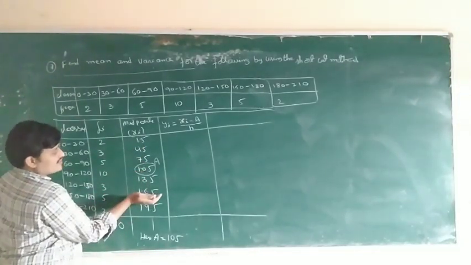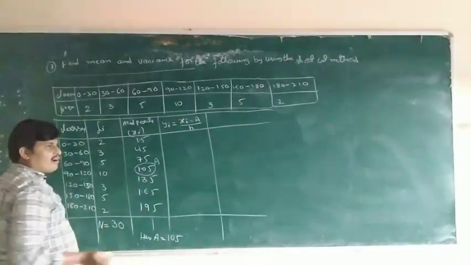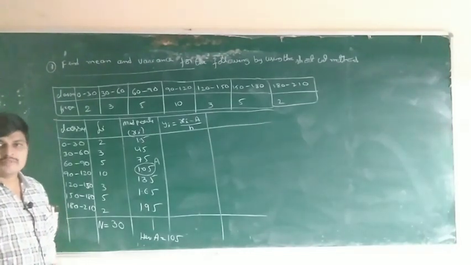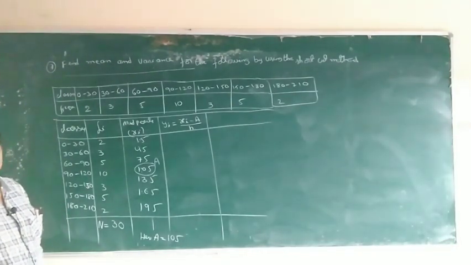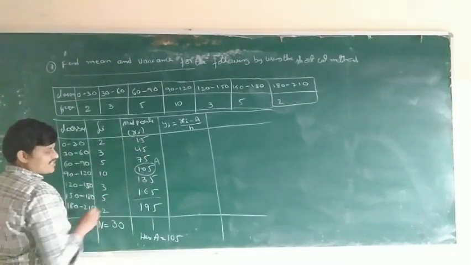Up to 6. This is 6. So what is a? For odd numbers, there is only a single midpoint. For even numbers, there are 2 midpoints. For example, 1, 2, 3, 4, 5, 6, up to 6.